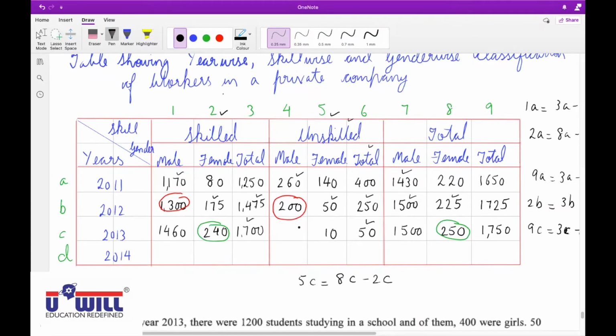And how can you get male unskilled? We can do 50 minus 10. That is 40. Minus 10, remaining 40 are male unskilled workers. Raise your hand who did not understand this. All are clear with it?